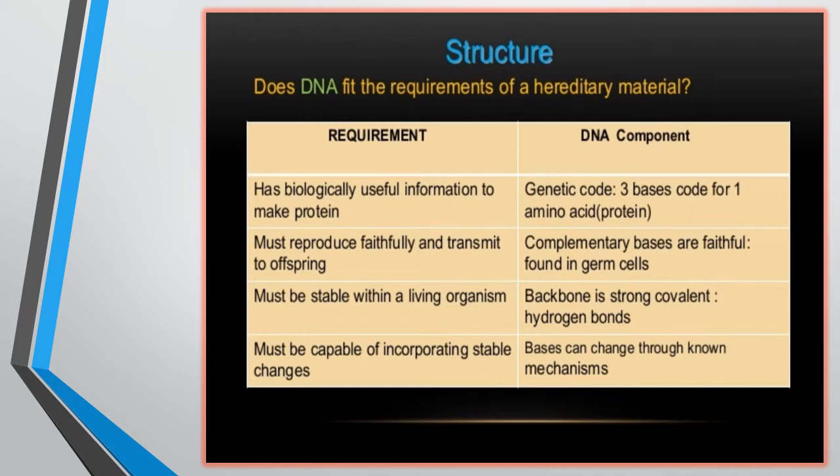Then complementary bases are faithful in germ cells. Then the backbone has strong covalent bonds, while there are weak hydrogen bonds: 2 weak hydrogen bonds between adenine and thymine, and 3 weak hydrogen bonds between guanine and cytosine respectively. Then bases can change. Bases can change, but through different kinds of mechanisms.